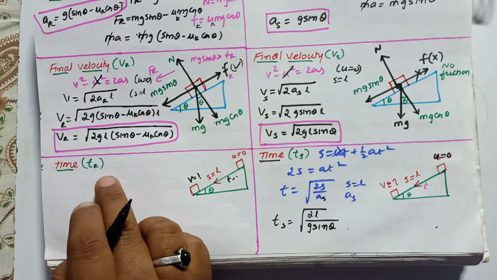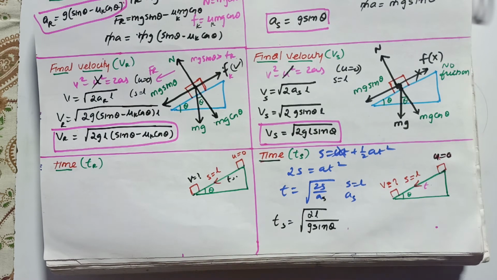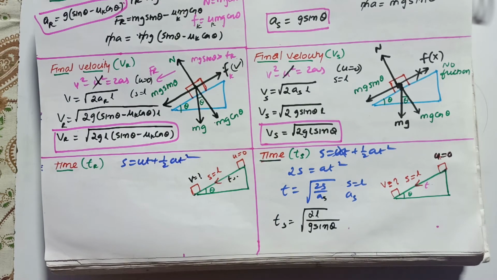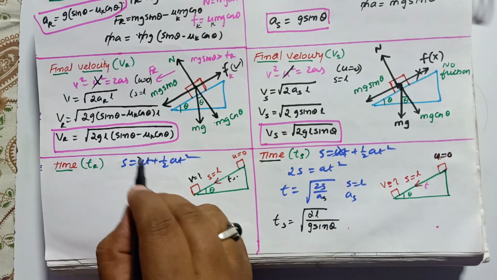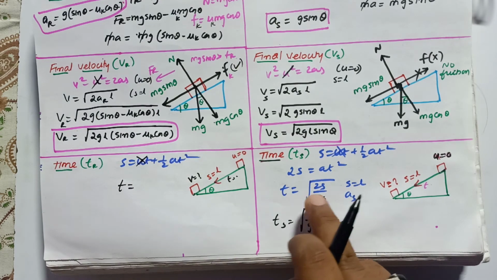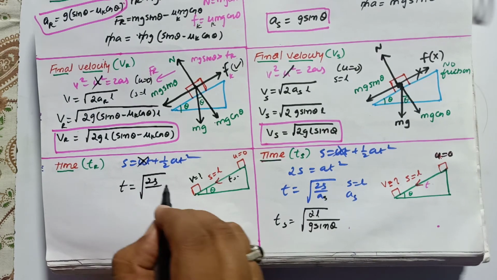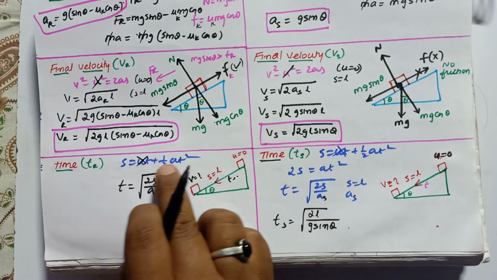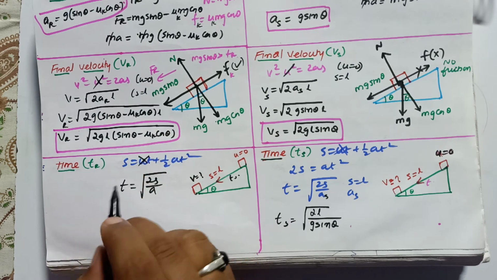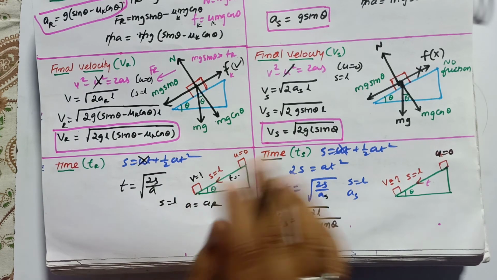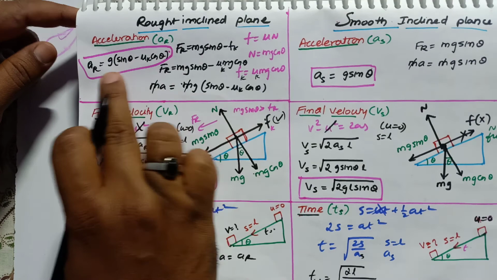What is going to be the final formula for the rough surface? The same formula you are going to select here, that is s is equal to ut plus half at square. Here also the initial velocity is going to be 0, so this part goes. And here also the time becomes t equal to square root of 2s by a. So s is going to become L, and a is going to become the acceleration of the rough surface, and you know the formula for the acceleration of a rough surface, which is written here.